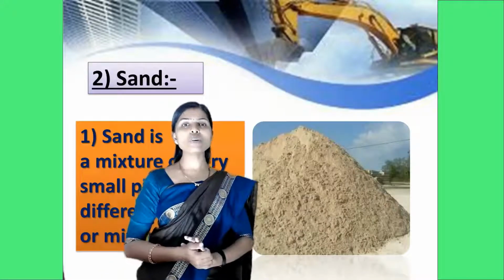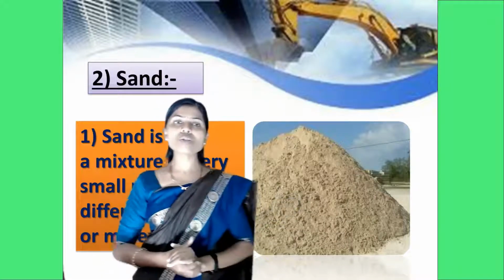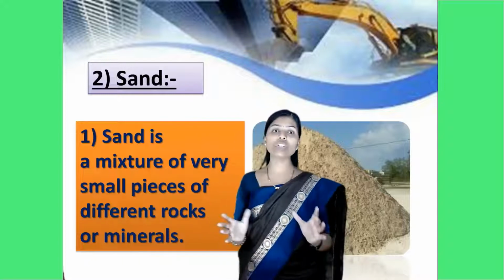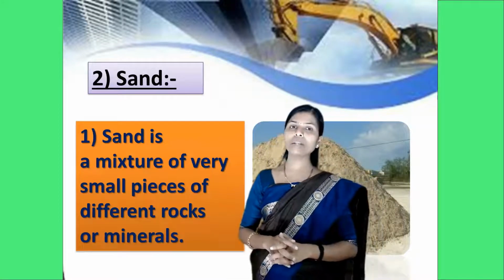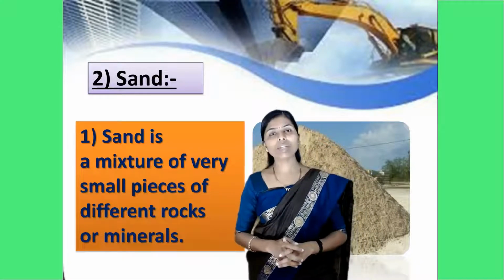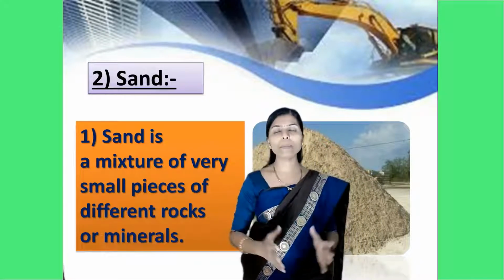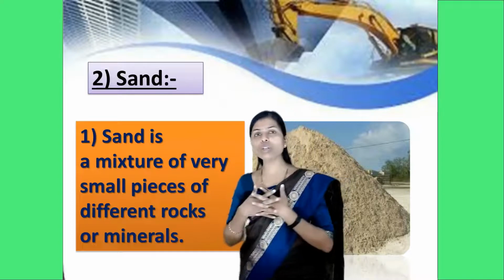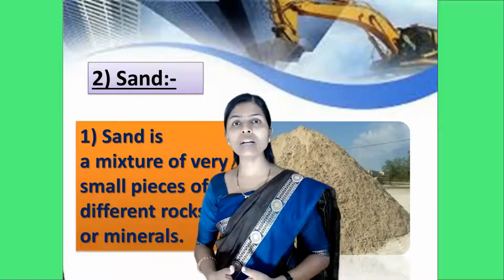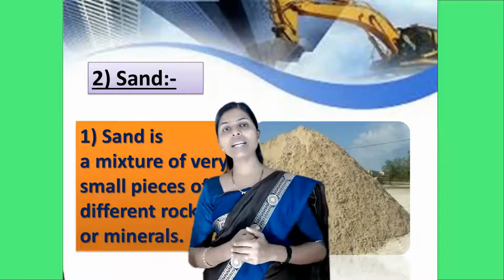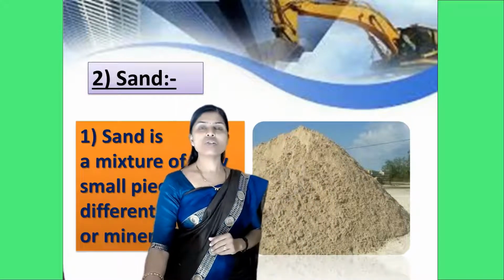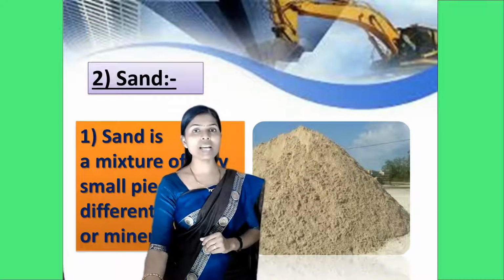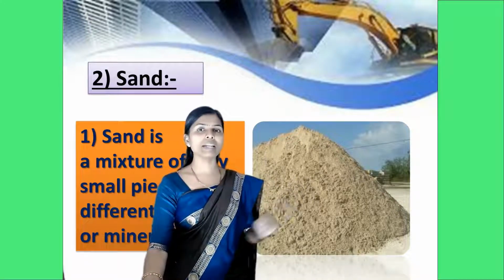Now, next you can observe the picture of sand. Sand is a mixture of very small pieces of different rocks or minerals. If we want to build a pakka house, at that time we use one of the materials, that is sand. So sand is also an example of a natural building material.